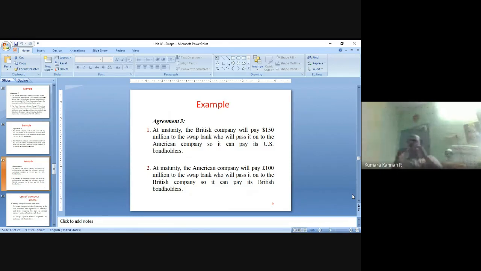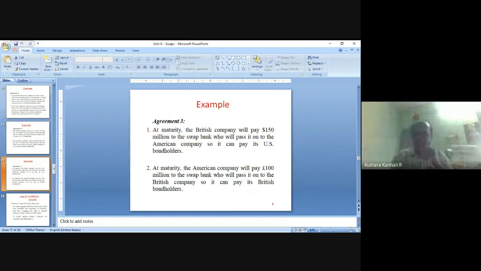These are the three major transactions: first, raising the fund, which will be passed to the party with whom the currency swap agreement is made, right? Second, interest is paid on the amount you receive from the party with whom the currency swap is made, right? Third, the amount is repaid to the party with whom the currency swap is made. Three major transactions are happening in the currency swap, right?